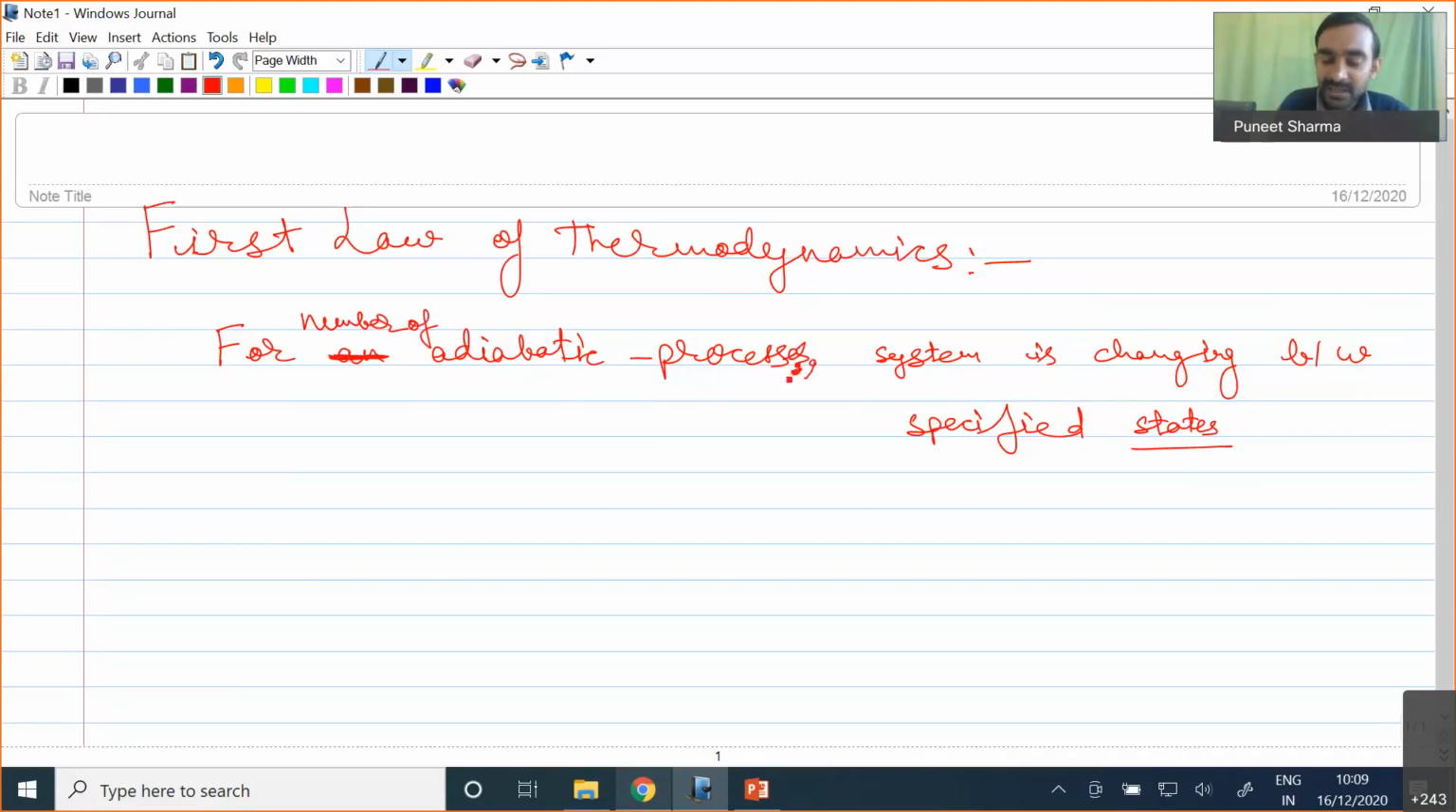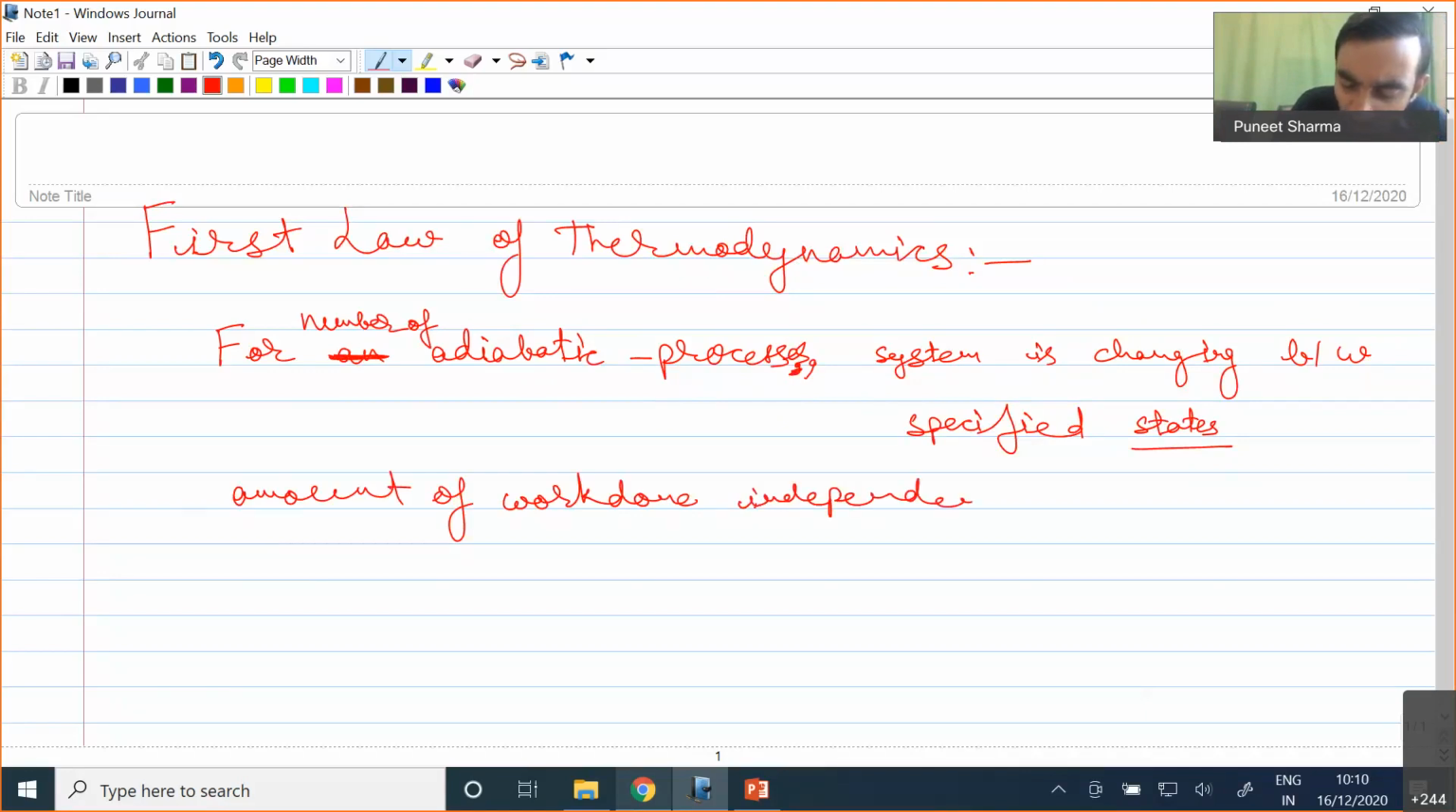If I have a system which is changing between two specified states, then the amount of work done that I will be getting is independent of the nature of the system and the kind of the process. So this is one of the statements of the first law of thermodynamics.